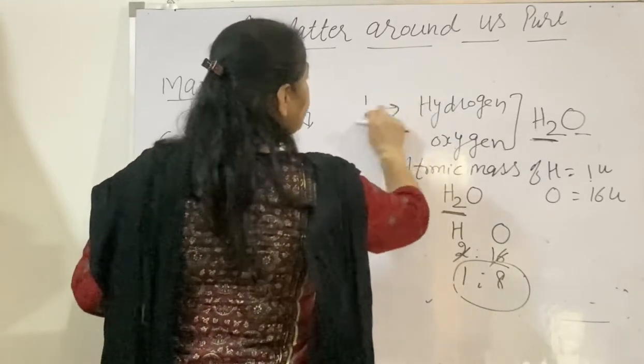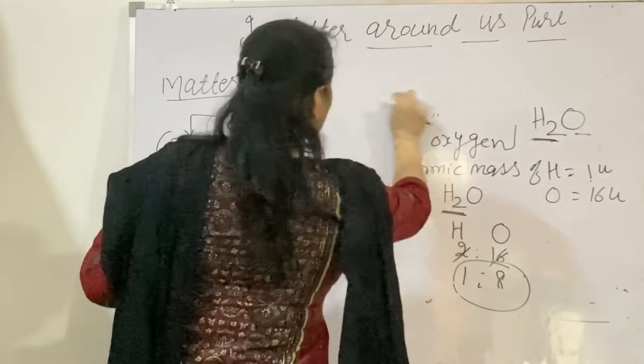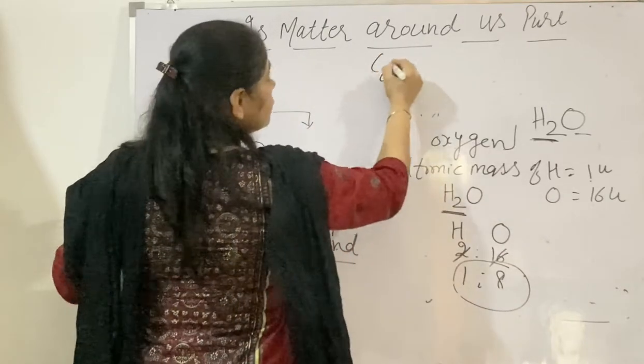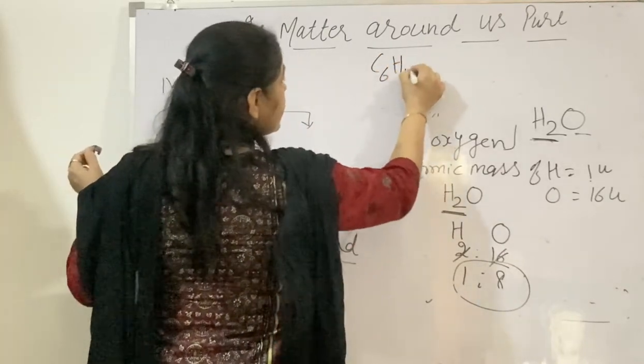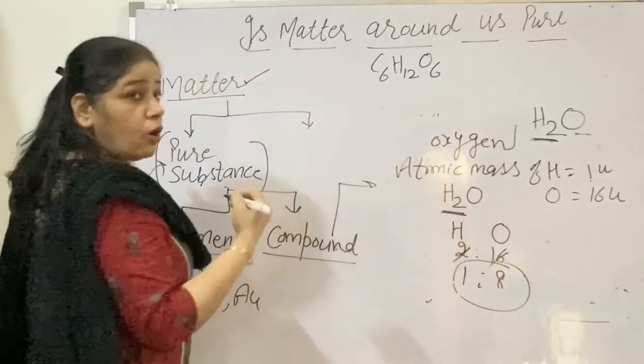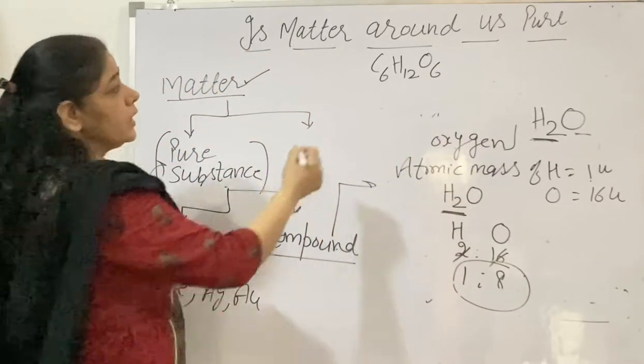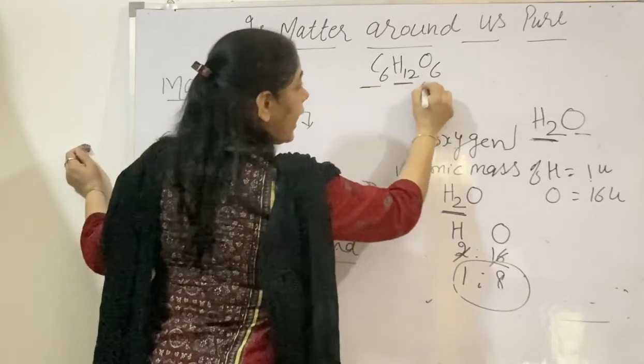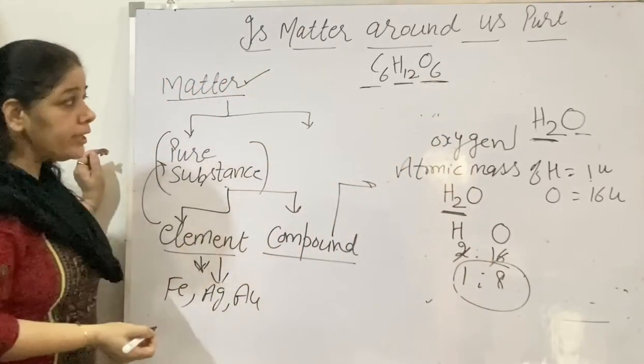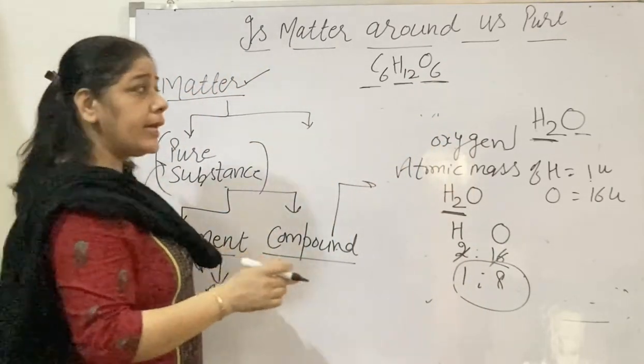Similarly, so many other compounds are there. If you say glucose, the formula of glucose is C6H12O6. Always, if there is glucose, carbon, hydrogen and oxygen combine together in a fixed ratio by mass.